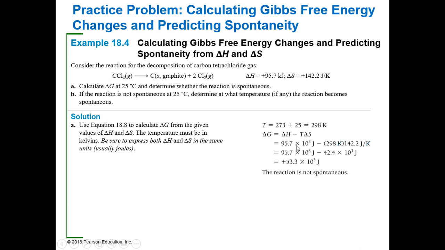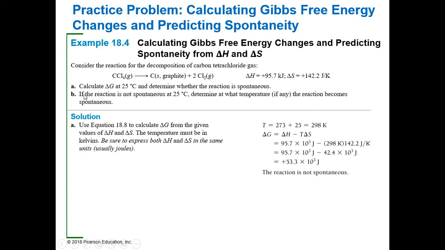We get 95.7 times 10 to the third joules for our H minus our temperature, 298, times our delta S value, which is 142.2 joules per Kelvin. As you can see, the Kelvins cancel. So we're just left with joules minus joules, right? That will give us joules overall. So if you do the math, your delta G value is 53.3 times 10 to the third joules. A positive delta G means that it is not spontaneous. So this reaction is not spontaneous.